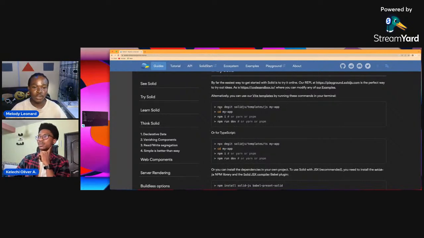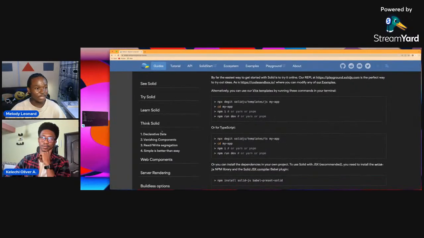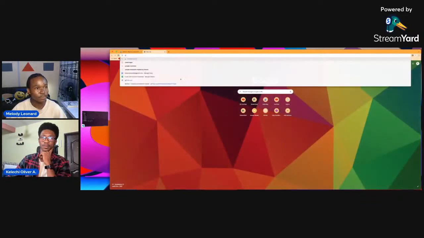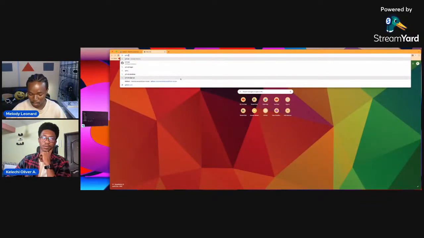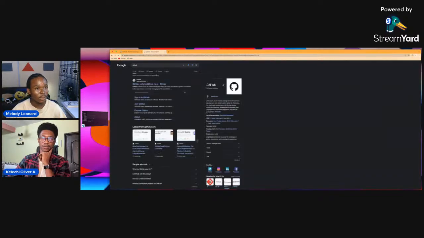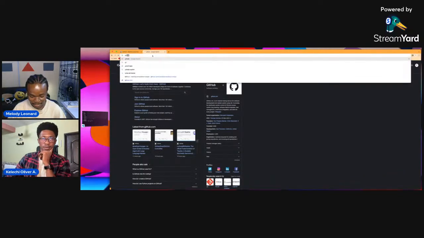All right. So if you use npx degit solid templates, you could spin up a Solid app. You could do that with regular JavaScript, or with TypeScript. I have done that already, and we have that in a repository. So you could go ahead and pull or clone from there. So if you go to github.com, okay, I don't always remember this.